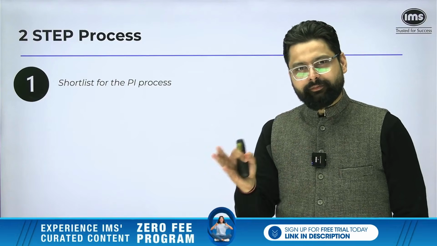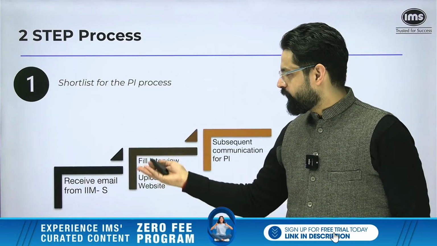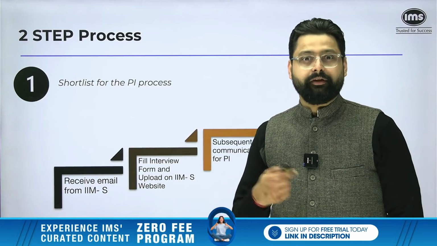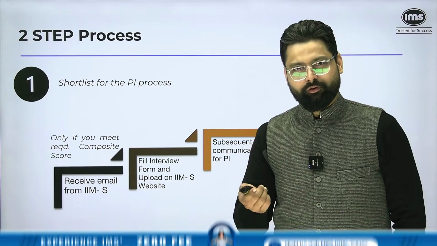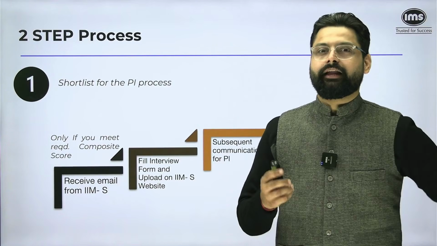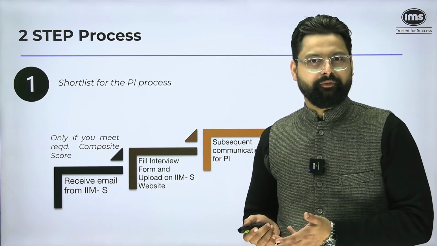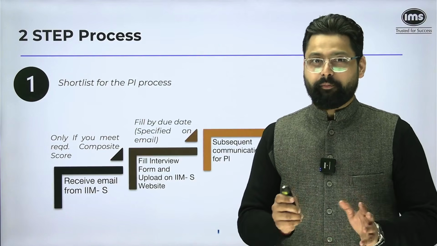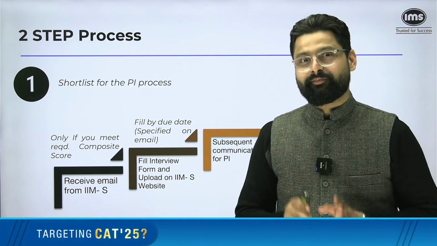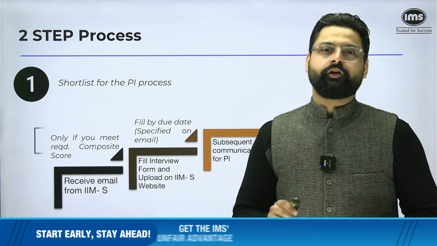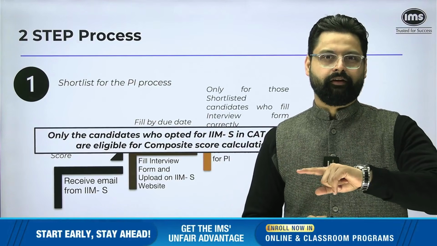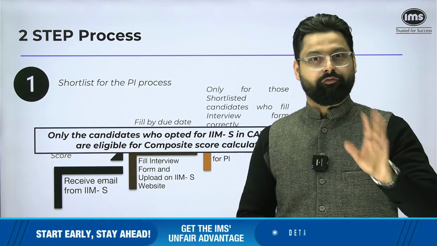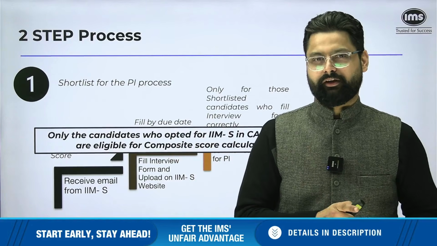IIM Shillong only has PI in part 2, and first you are going to receive an email from them on the basis of your composite score, which I will let you know how to calculate. Second thing is you will have to fill an interview form which they will share, and then you have to upload that interview form properly on the website. When you do that properly and if it is fully filled, you will receive another communication that now you can come for PI. So wait until that communication, not your first communication.